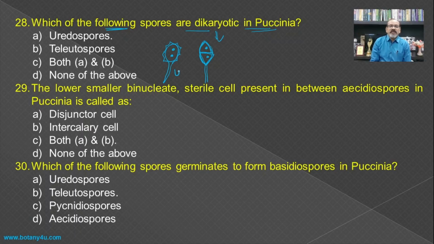So this is a uredospore and this is a teleutospore.